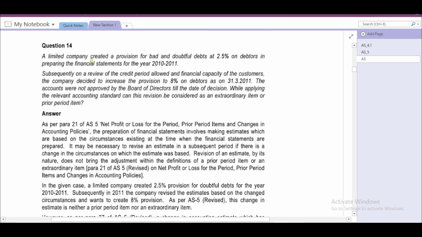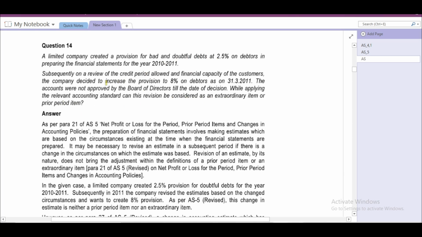Question number 14. A limited company created a provision for bad and doubtful debts at 2.5% on debtors in preparing the financial statements for the year 2010-11. Subsequently, on a review of the credit period allowed and financial capacity of the customers, the company decided to increase the provision to 8% on debtors as on 31st March 2011. The accounts were not approved by the board of directors till the date of decision. While applying the relevant accounting standard, can this revision be considered as an extraordinary item or prior period item?